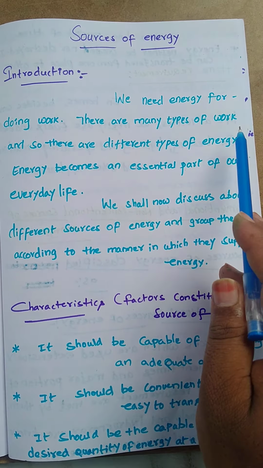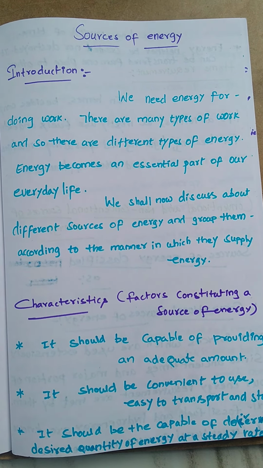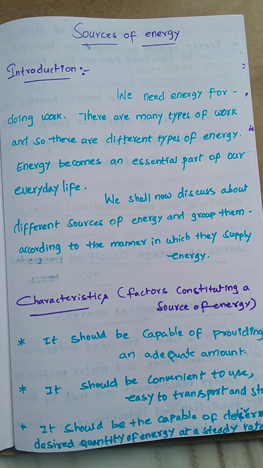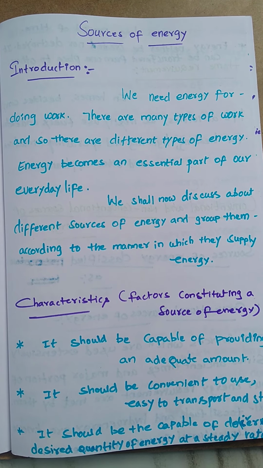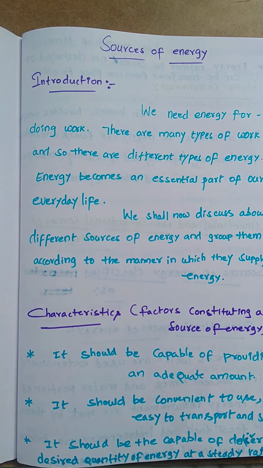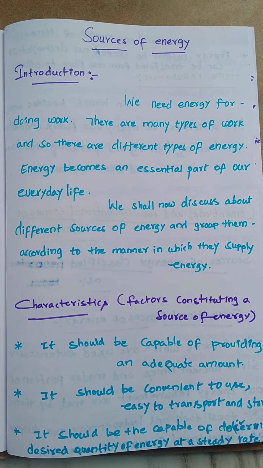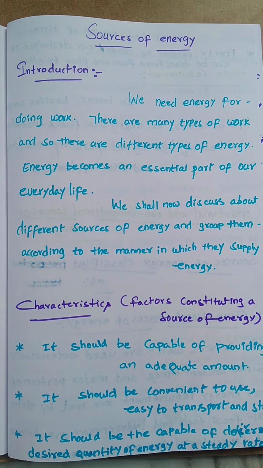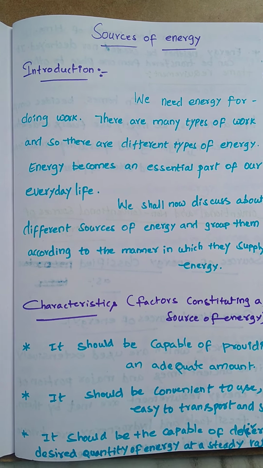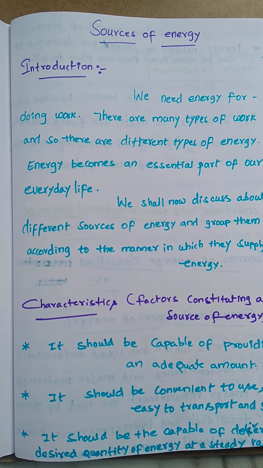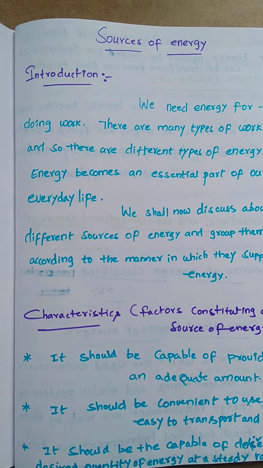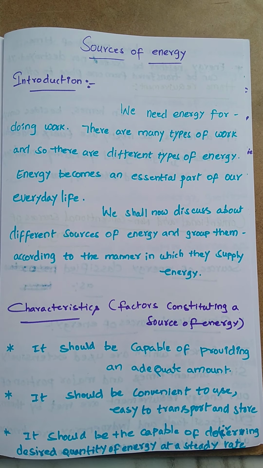There are many types of work, and so there are different types of energy. In everyday life we use different types of work. For example, the energy a body possesses due to its motion is known as kinetic energy. The energy a body possesses due to its position is potential energy. A body possesses energy due to gravitation, which we call gravitational energy. Due to electric charges, electrical energy. Due to magnetic poles, magnetic energy. And nuclear energy, thermal or heat energy, and light energy.